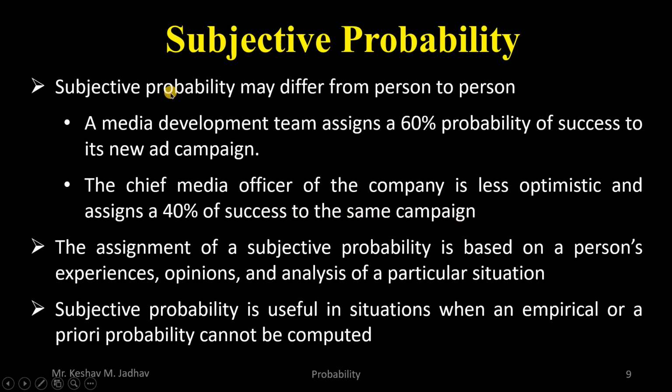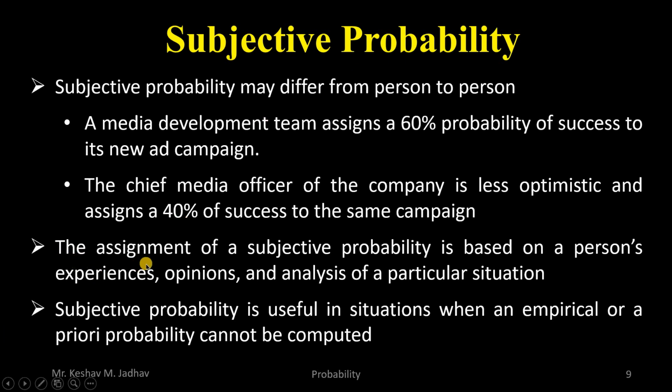So in subjective probability, the value of probability differs from person to person. The media development team assigns a probability of 0.6 or 60%, and the media officer of the company assigns 40%, meaning 0.4 probability.